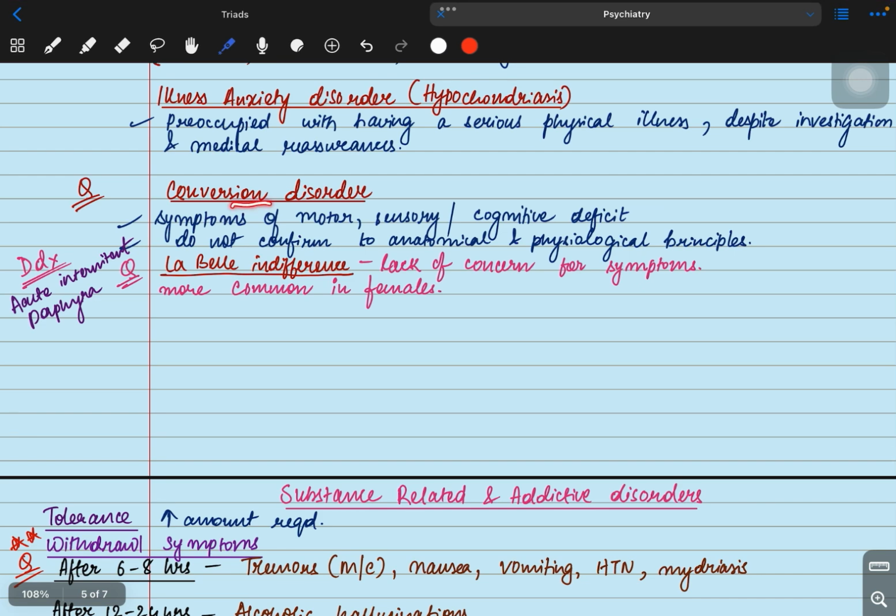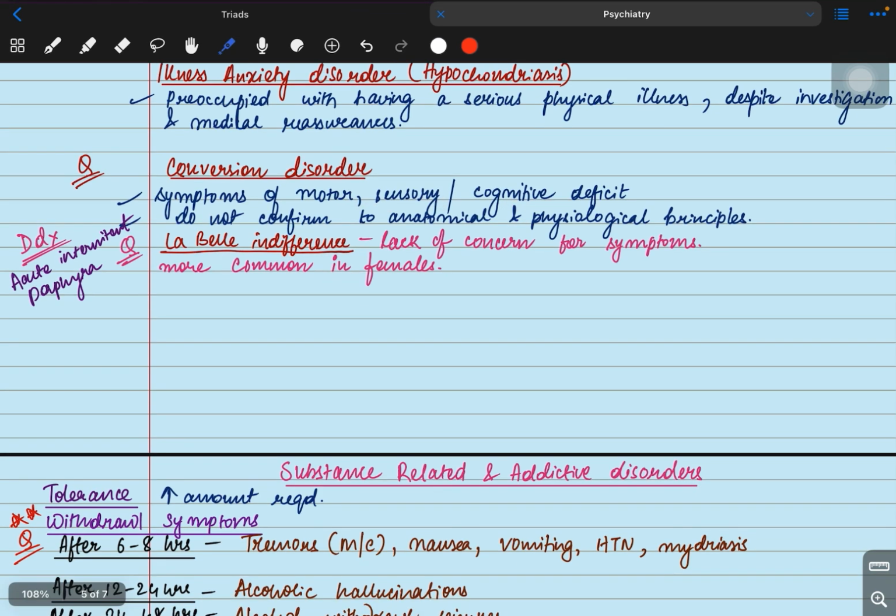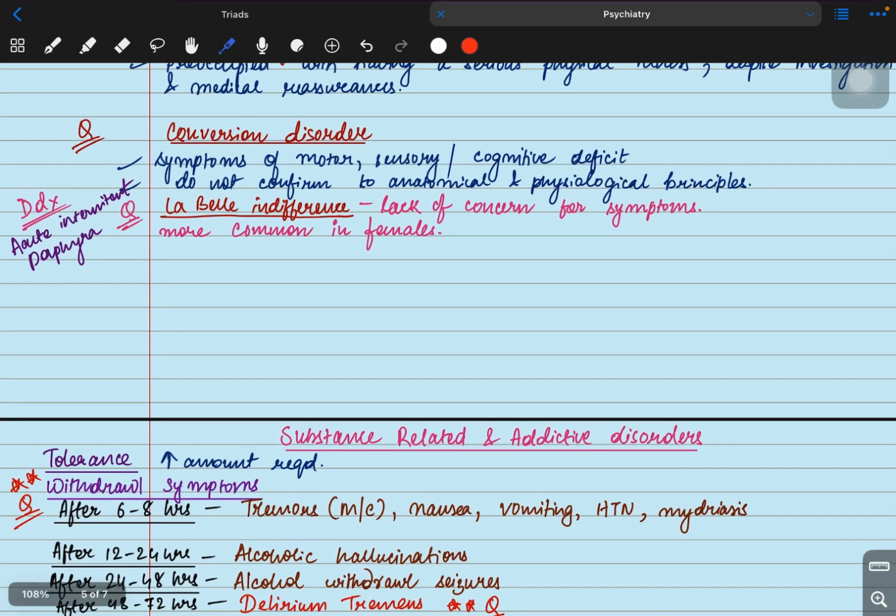Conversion disorder. Conversion disorder means the patient will have symptoms of motor or sensory or cognitive deficit. But when you do some medical test, or you as a doctor try to understand, the patient is not having any anatomical or physiological deficit. Then it's called conversion disorder. One most important question is la belle indifference.